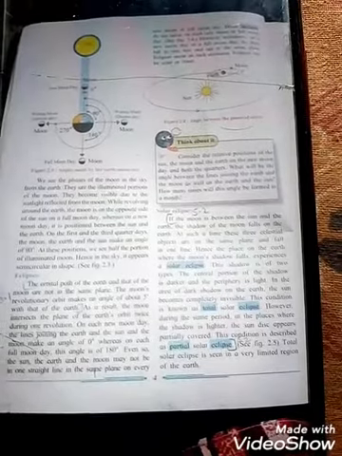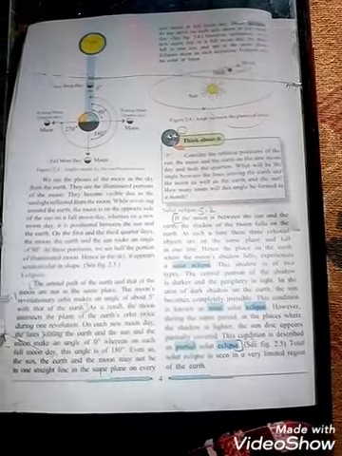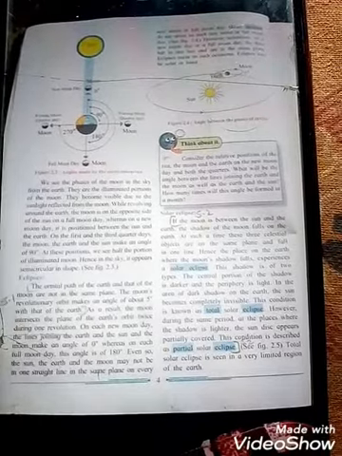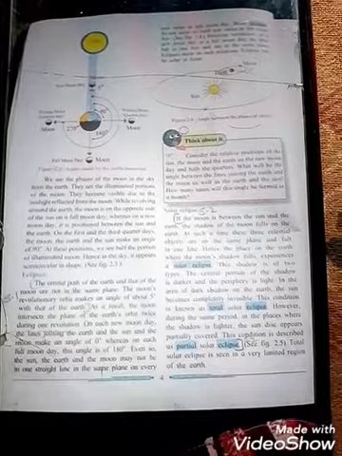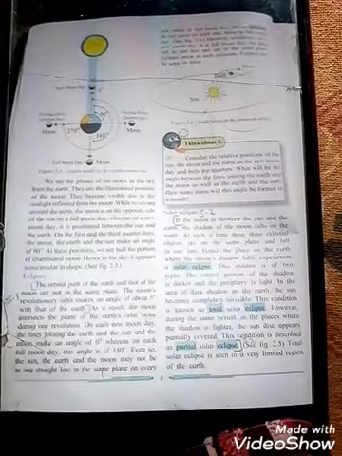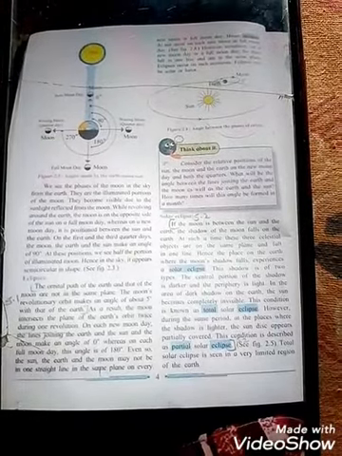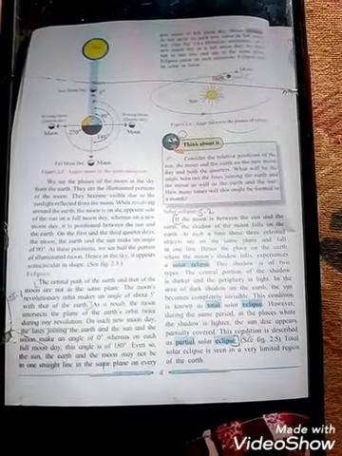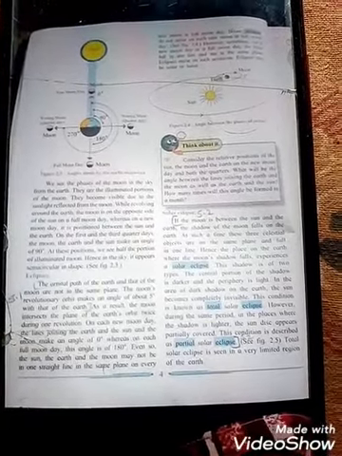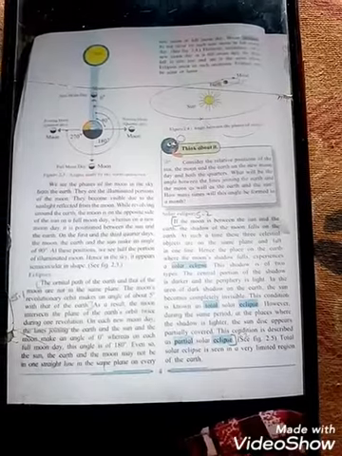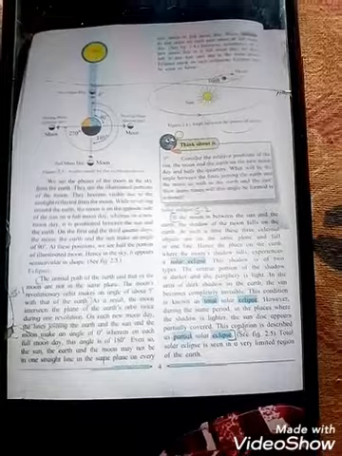Full moon day is the day on which the portion of the moon facing the earth is completely illuminated. Okay, then what is new moon day, students? The day on which the portion of the moon facing the earth appears completely dark is called new moon day. This way you learn what is new moon day and what is full moon day.